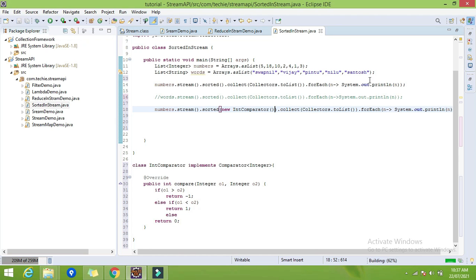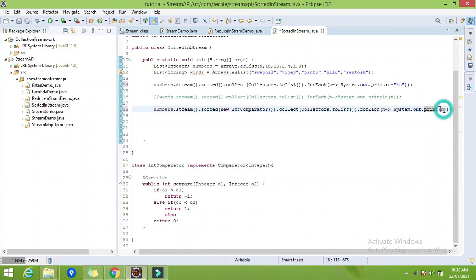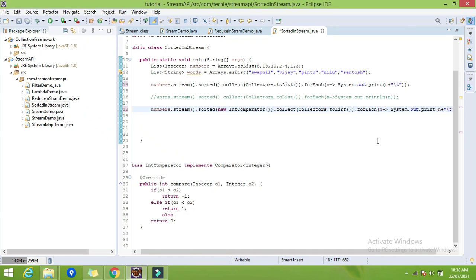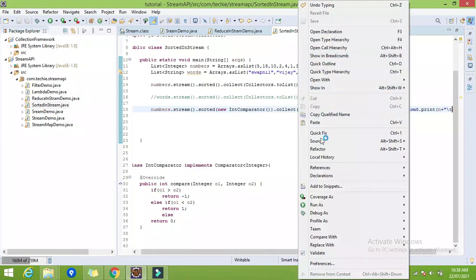Now let's check what I want. I want to display all the values in a single line instead of a new line. I will give some space using the tab, remove this println, that is the new line. Let me give some spaces here as well. Let's try, hope it will work.